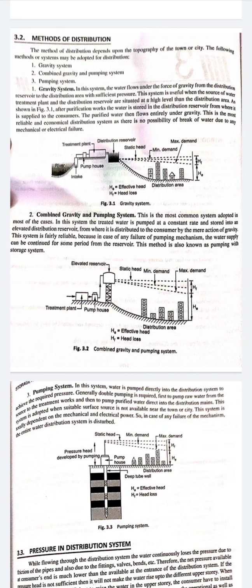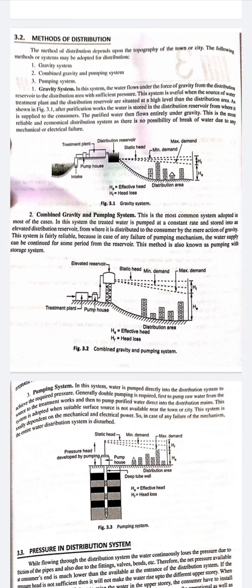So what we do is, after the treatment plant there is a pump house, and the pump house pumps the water to an elevated reservoir, which in simple words is your pani ki tanki that you see. ठीक है, and that elevated reservoir then continuously supplies the water under the influence of gravity to the city. So we are first pumping the water from the intake structure after the treatment to the elevated reservoir, and after the elevated reservoir this water is supplied to the entire city, town or locality it is expected to serve.